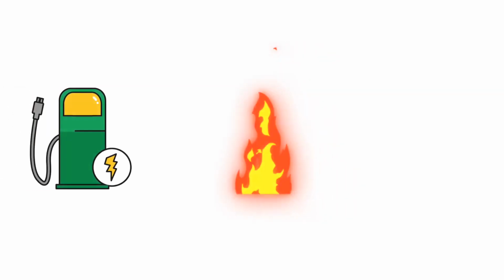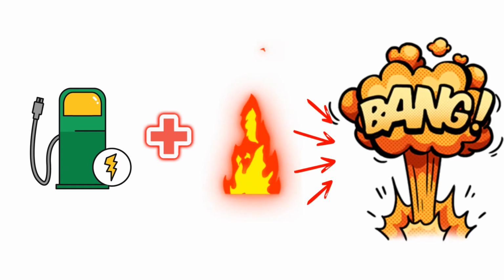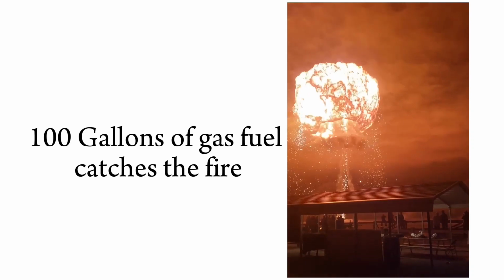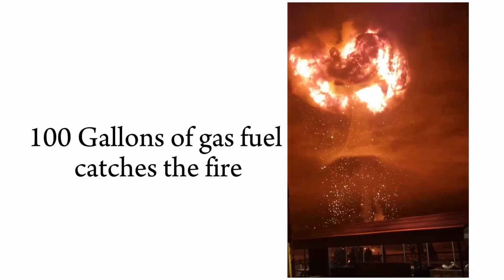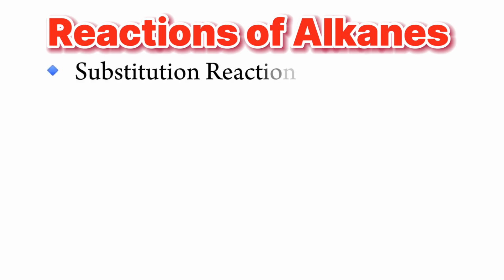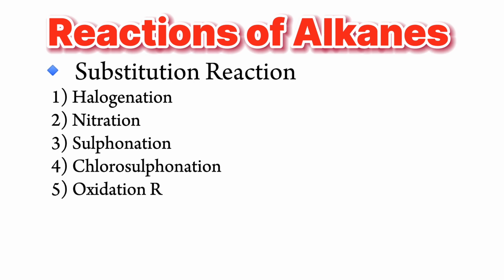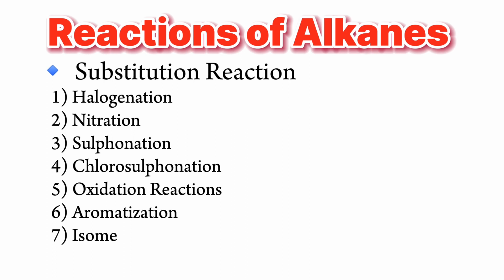What happens when alkanes meet a spark? Explosive reactions. So let's continue the video, as now we are going to explore the powerful and sometimes dangerous reactions of alkanes. Alkanes only give substitution reactions like halogenation, nitration, sulfonation, chlorosulfonation, oxidation reactions, aromatization, isomerization, pyrolysis, and many more. Here we will discuss only halogenation and pyrolysis.